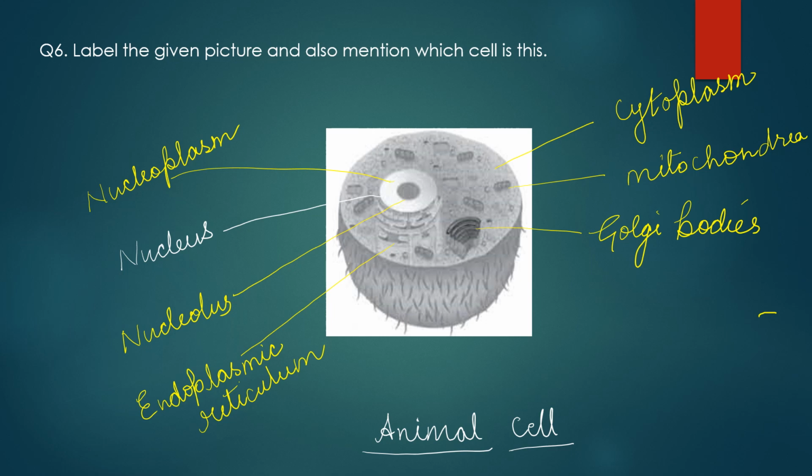Then there are the vacuoles, the smaller ones. Since this is an animal cell, there will not be any plastid. The outermost covering of the cell is the cell membrane.